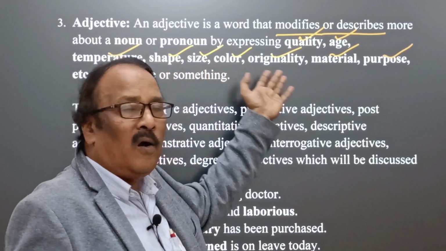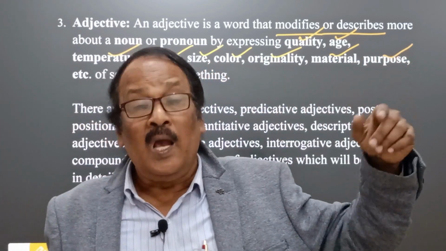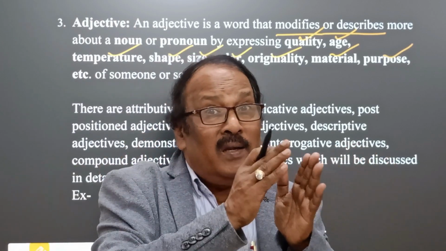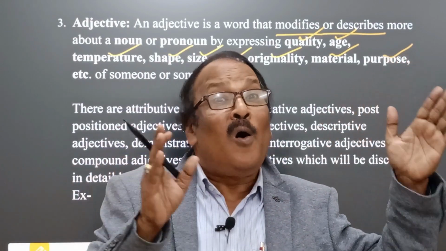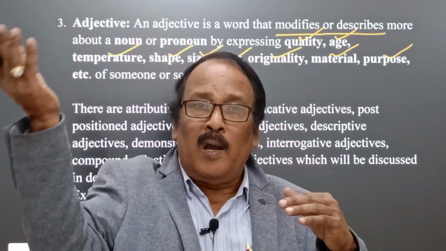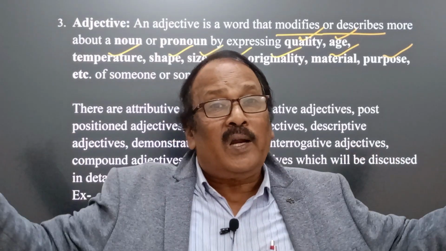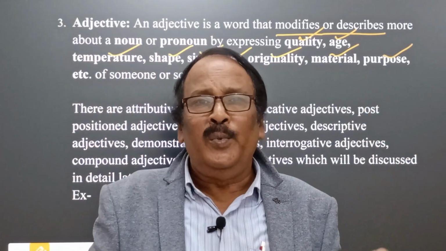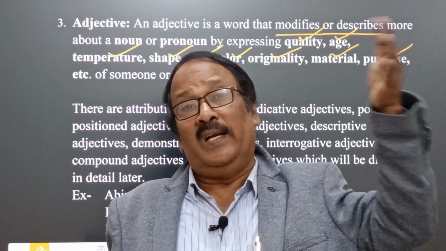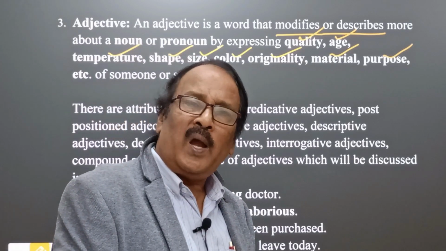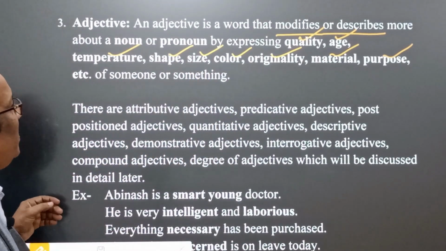And adjectives are of different types. We will discuss the types of adjectives, the order of adjectives, the use of adjectives, superlative adjectives, comparative adjectives or adjectives of degree, and how adjectives are used in attributive, in predicative, and in post-position places to decorate our sentences, to emphasize, to make our noun phrases very beautiful and to express different expressions of our mind. Therefore, here we find how they play a very important role.